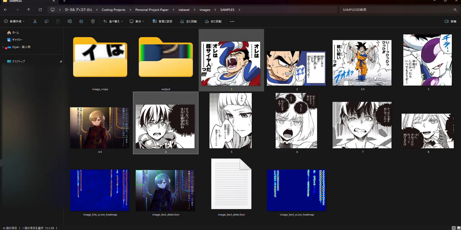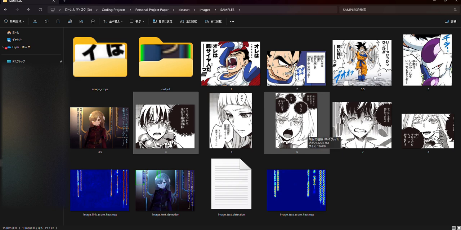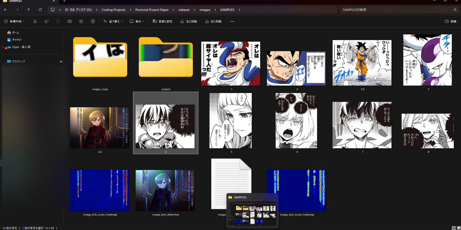Here I prepared 8 images. Three images from Dragon Ball, who's this? Vegeta, Goku, and Frieza. And another 5 from Rebuild World. If you don't know, this anime would be on air maybe in 2024 or 2025, one of the masterpieces that I've read so far. I would definitely recommend it.